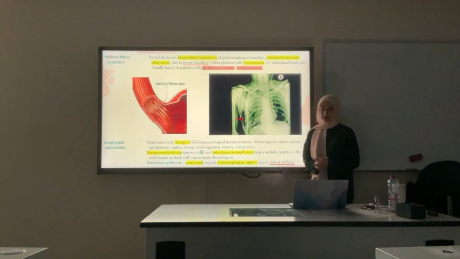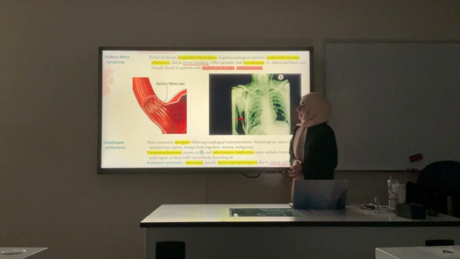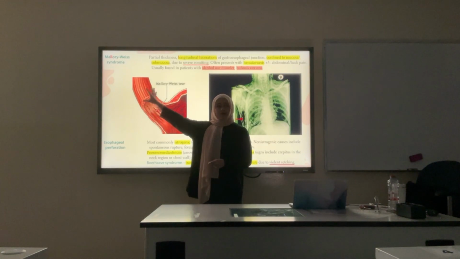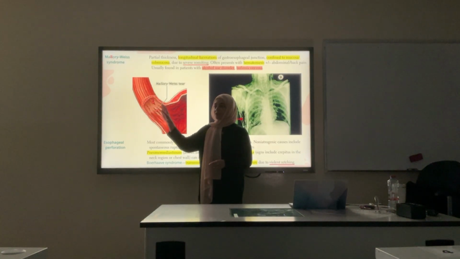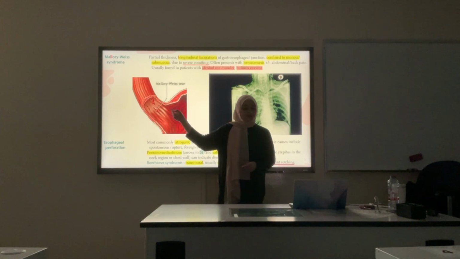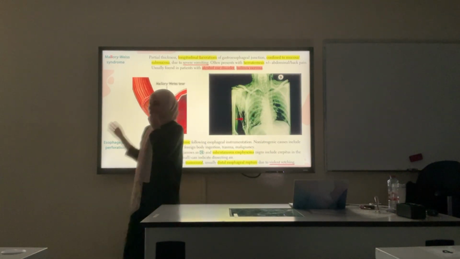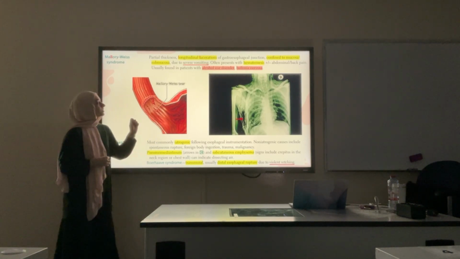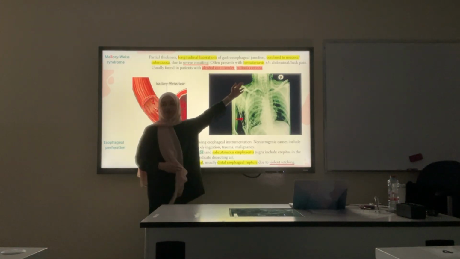I'll talk about Mallory-Weiss syndrome. It's basically longitudinal tears inside the esophagus, mostly at the lower third. They happen because of vomiting. When someone vomits a lot, there will be increased pressure in this area, and this can cause these tears. Who does this happen to mostly? People who have alcohol use disorder, and people who have bulimia nervosa.